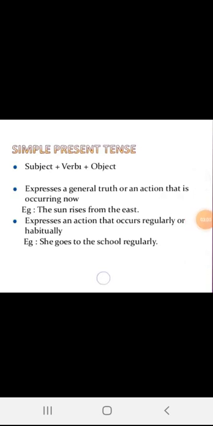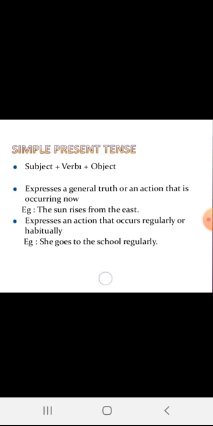So, the first use is that simple present tense is used for an action that is occurring now or for a universal truth. Second, it is also used for expressing an action that occurs regularly or habitually. For example, she goes to school regularly. This is an action which happens regularly. For this type of action, we use simple present tense. So simple present tense is used for an action that expresses a universal truth or habitual fact, or, second, for an action that occurs regularly.